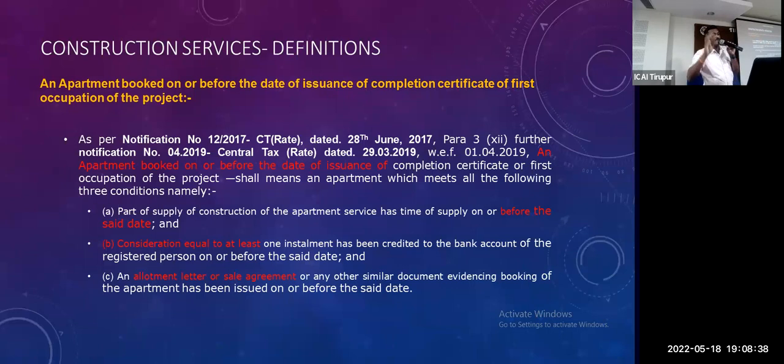What is the such date? The date on which the construction is completed, or construction equal to at least one installment has been received. In case I have offered an EMI or a construction rate, at least the first installment should have come. For that, you have to sign the allotment agreement. At least a part of the completion should be done, at least one installment of consideration should be received, and my agreement should also be made by that date. Whichever date is earlier, that date is my booked date.